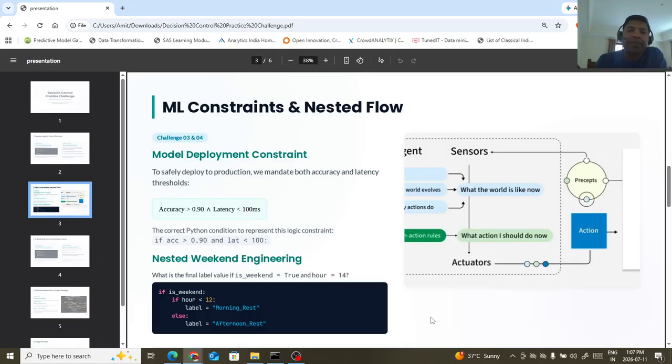Here you can say this falls into the 12-hour cycle, okay. If it falls into the 12-hour cycle, then how can we do the labeling of this flow?